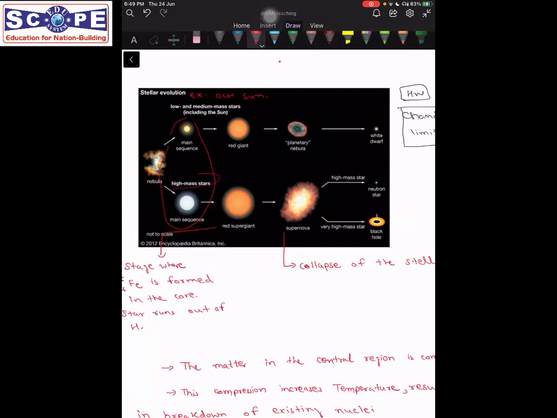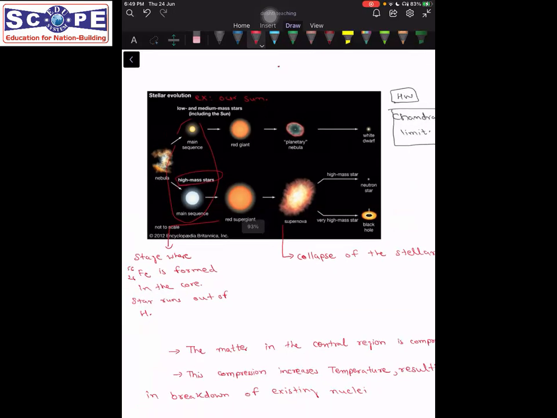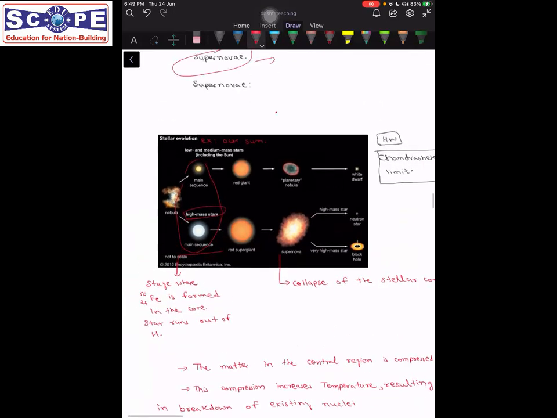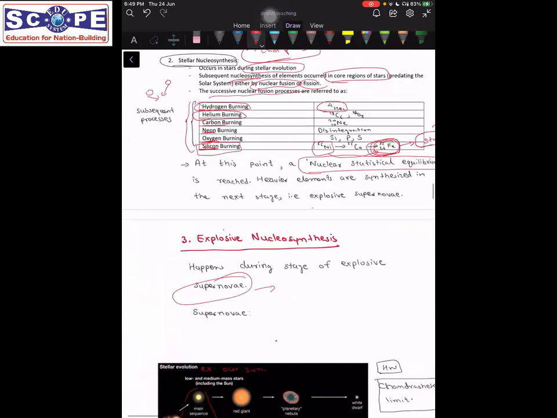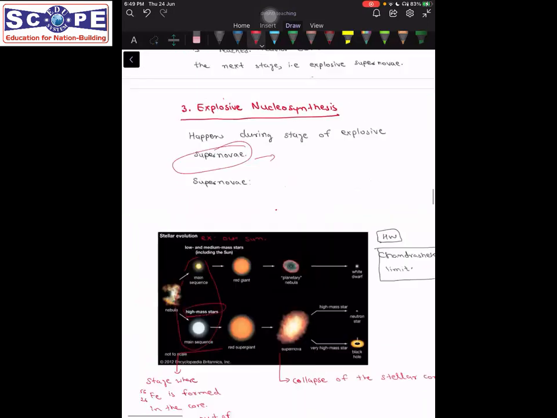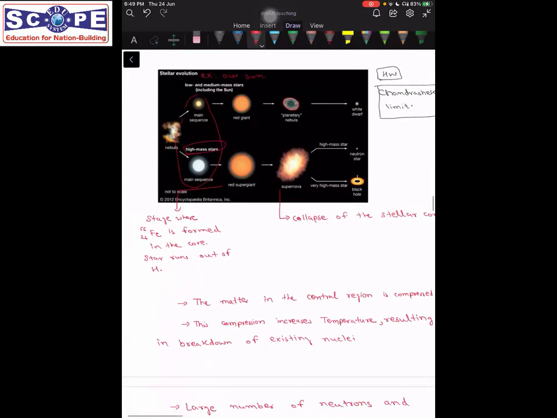So what happens in higher mass stars? When they run out of all the fuel, all these burning processes, and iron is formed at the core, they reach a stage known as red supergiant, where they turn red. The iron has formed in the core, and the star runs out of hydrogen and the other fuels. The stage reached is known as red supergiant.